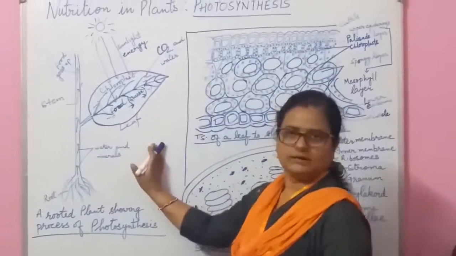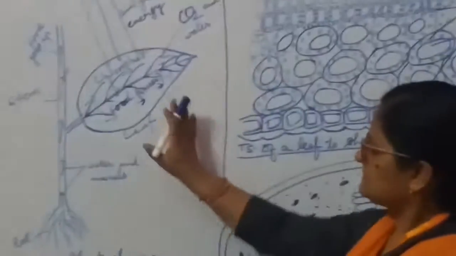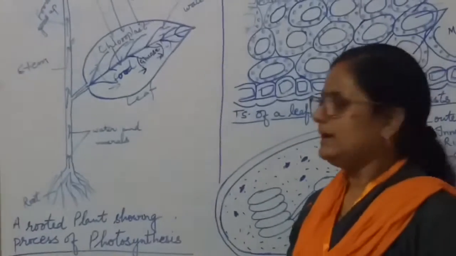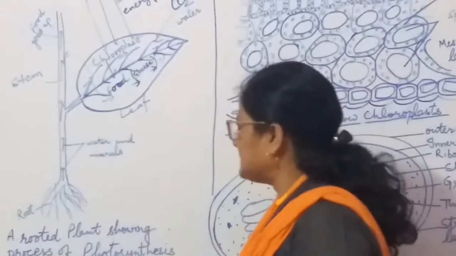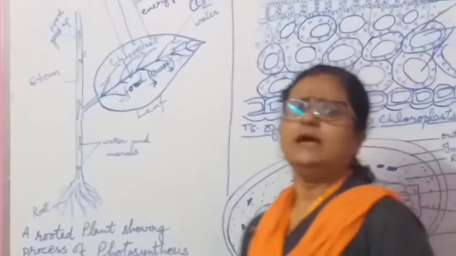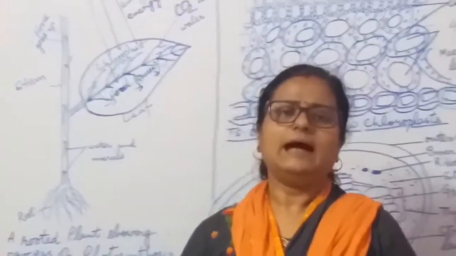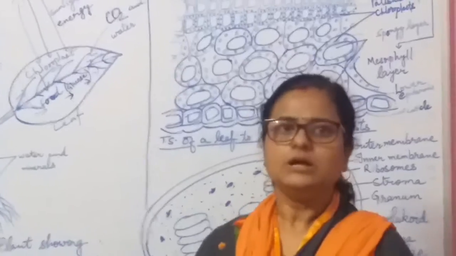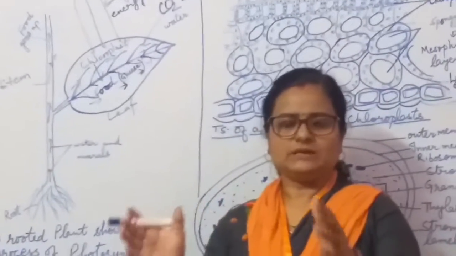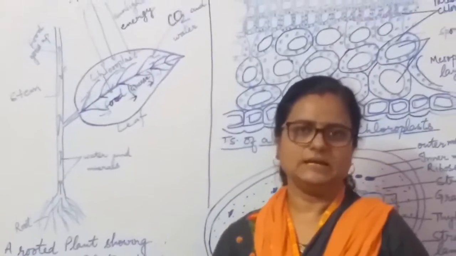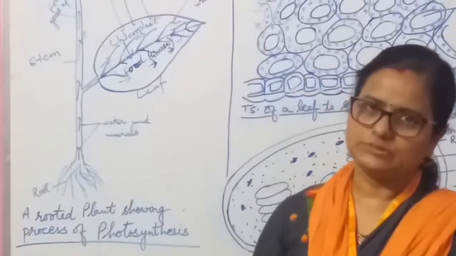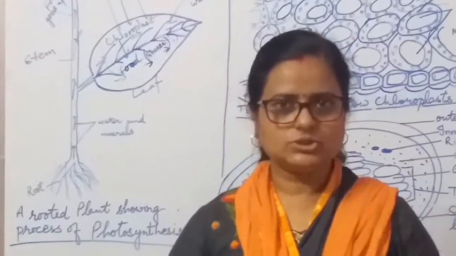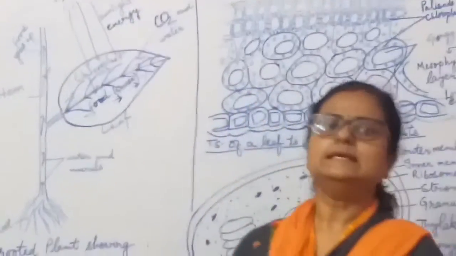Here I have drawn a diagram. Here is a rooted plant showing the process of photosynthesis. Now here is the term photosynthesis. As I told you, green plants are the producers, they prepare the food. There are many raw materials that help them produce their food, and the first and most necessary thing for them is sunlight.